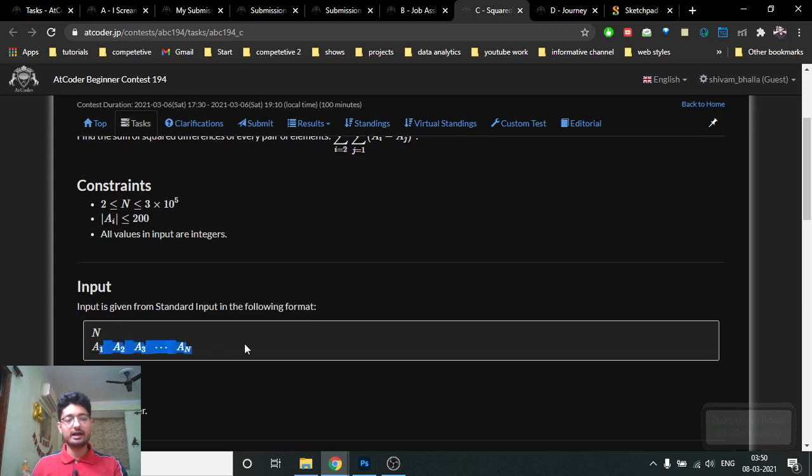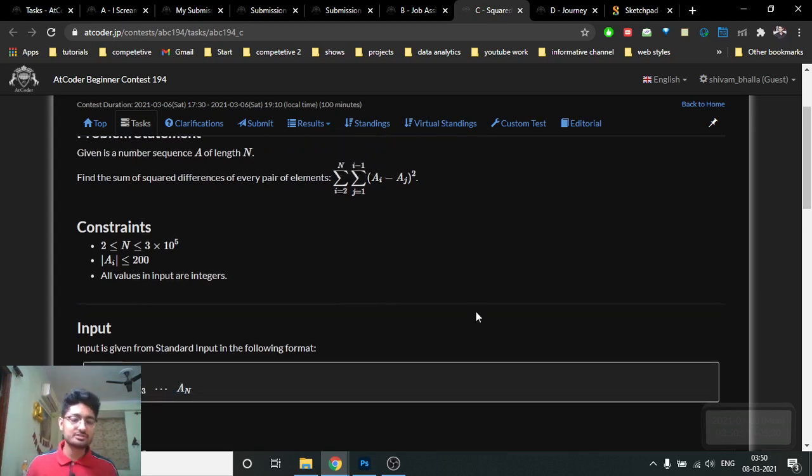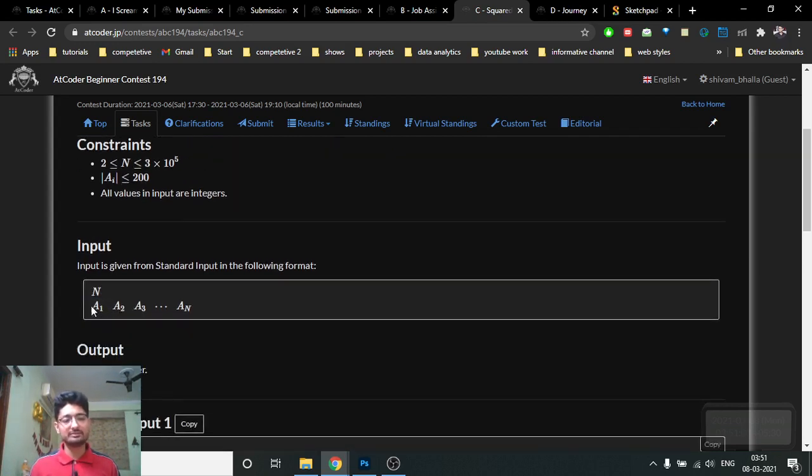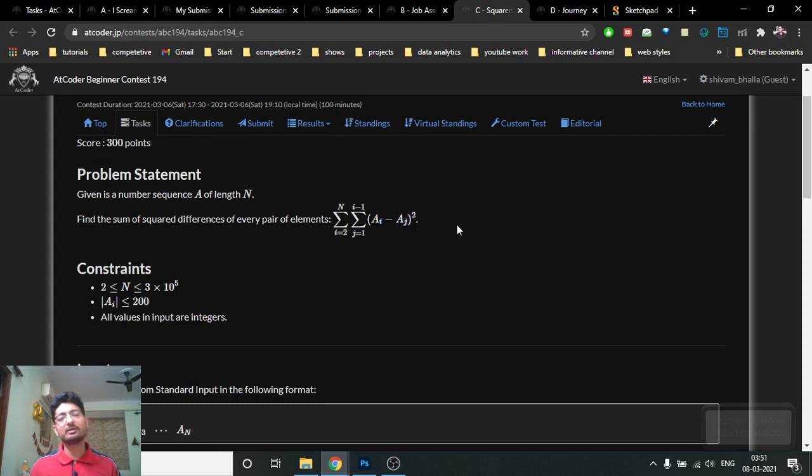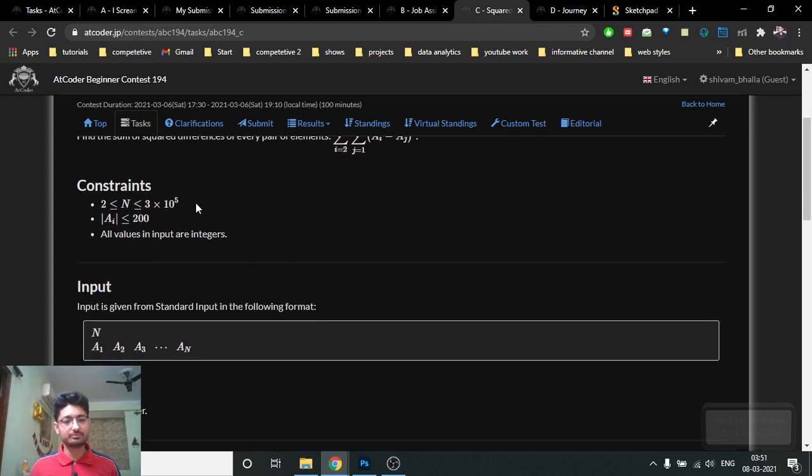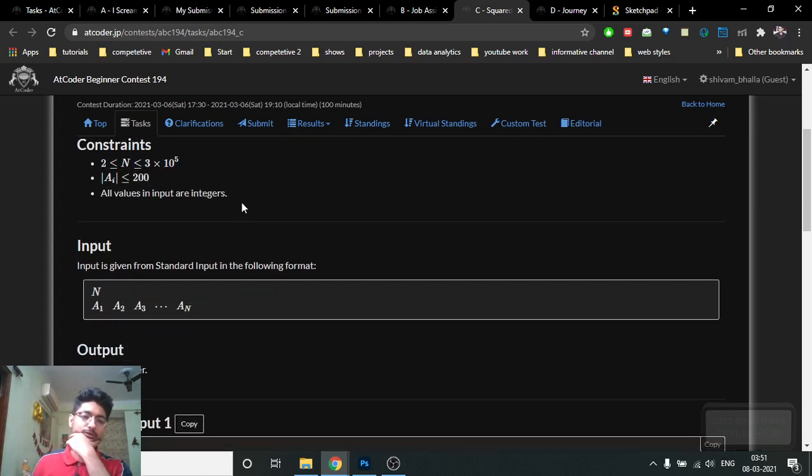Okay, the C problem is: you are given n numbers, as you can see, and you have to find the summation over every pair of numbers: take the subtraction of each pair, take the square of it, and add all those answers. That's the whole problem. You cannot do this in O(n^2) by taking every pair, because n is pretty large, but ai is small, ranging from -200 to 200.